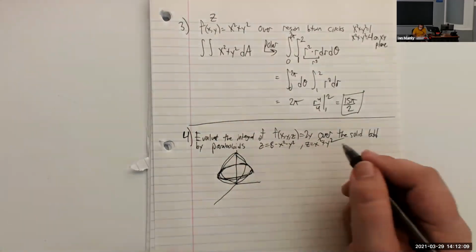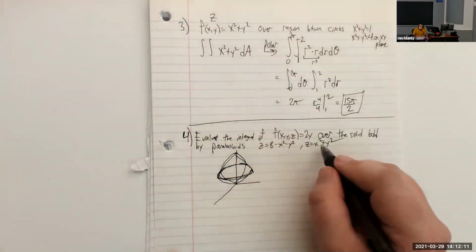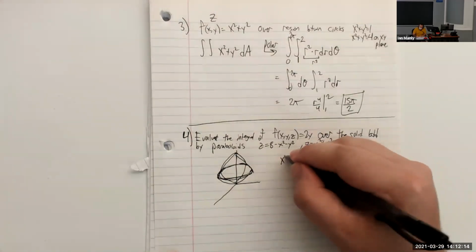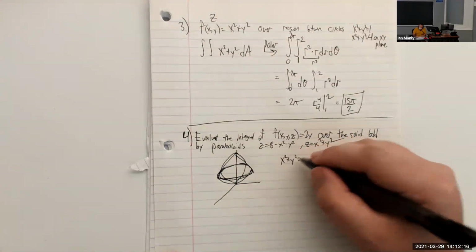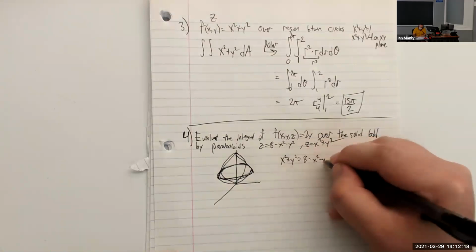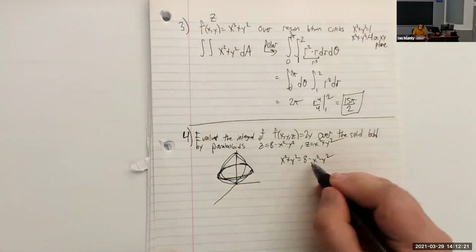All right, so let's figure out what kind of circle that is. So the region where they intersect is where we set these equal to each other. We have x squared plus y squared is 8 minus x squared minus y squared. I'm going to add these over here.